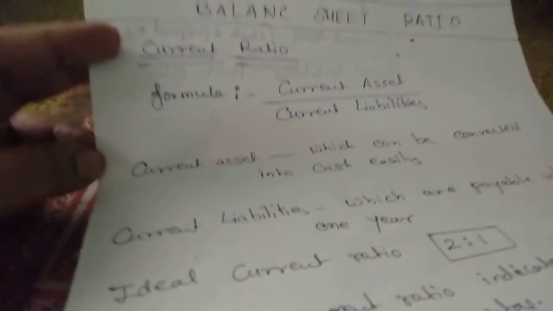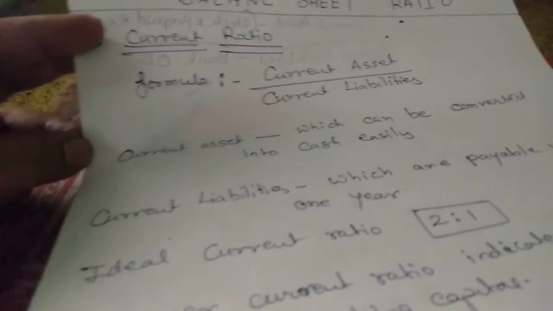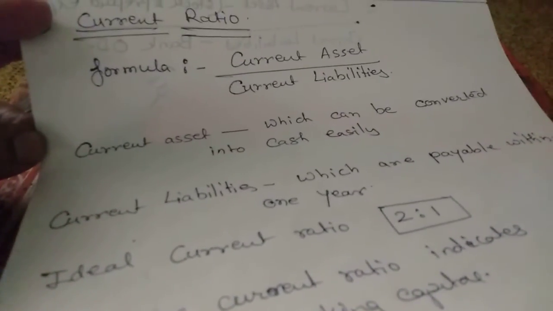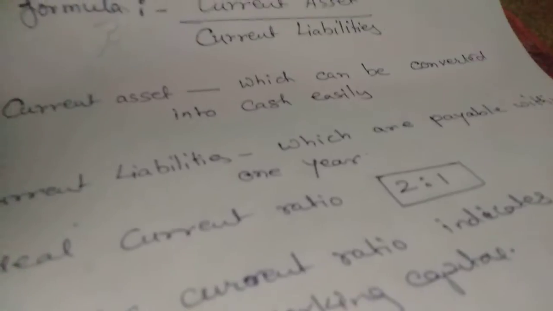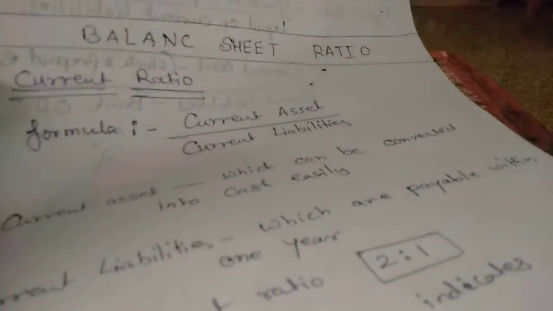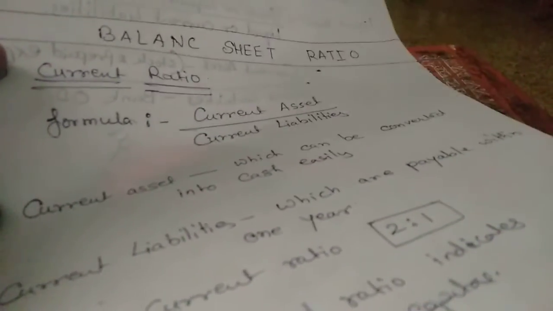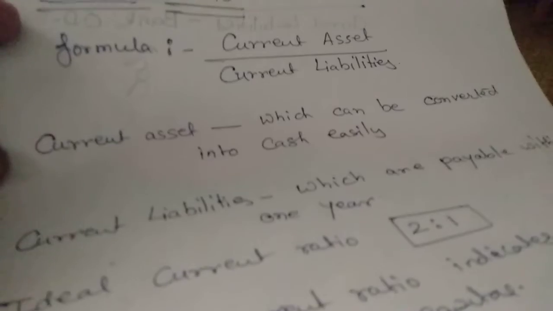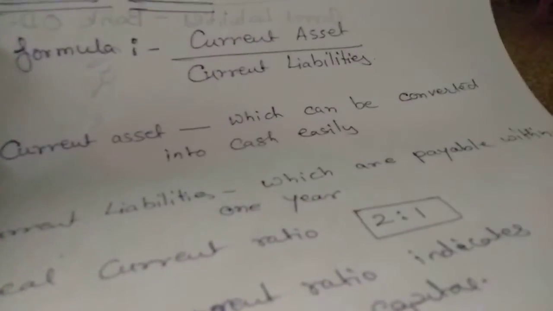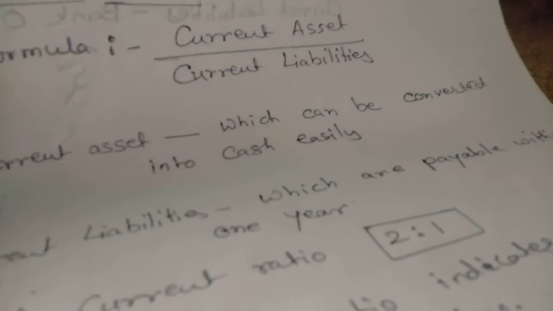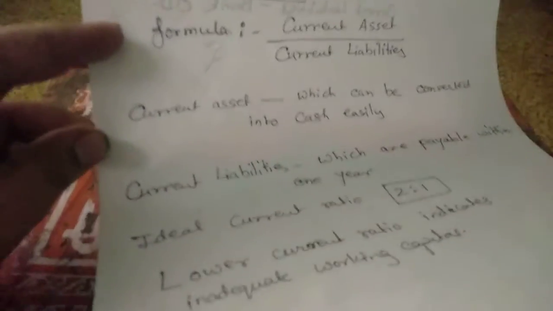First is the current ratio, and the formula for calculating the current ratio is current assets upon current liabilities. Now what are current assets? We all know those assets which can be converted into cash easily. Then what are current liabilities? Which are payable within 1 year of time. Now generally ideal current ratio is 2:1.